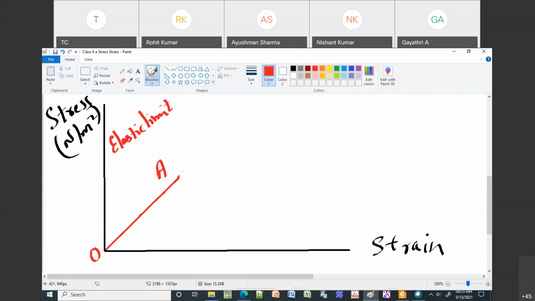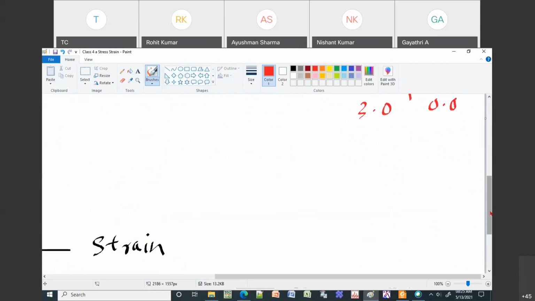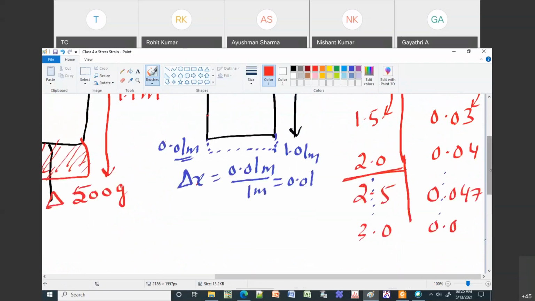Then beyond the elastic limit, what happens? It will not obey Hooke's law. You can see here from here to here I'm increasing by 0.5, same as from here to here, the same value of 0.5. But when it comes to the strain, it is not linear. From here up to here it was a 0.01 increment, but now the increment is changing.